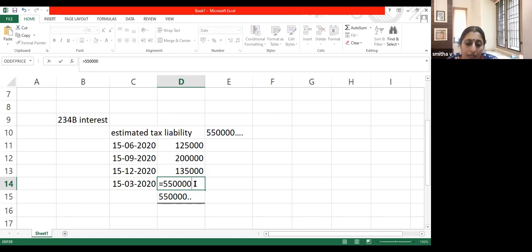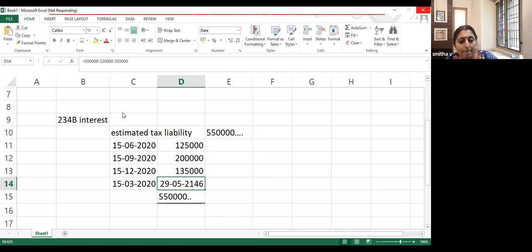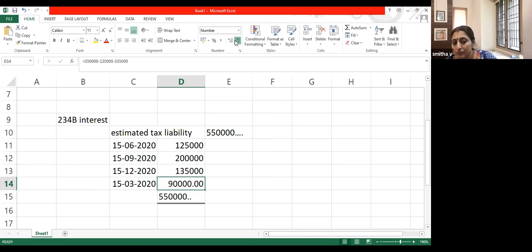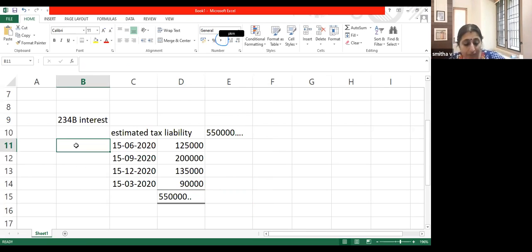$5,50,000 minus 1,25,000 minus 3,35,000. What is the difference? What is the difference? $90,000. This is how I paid my advance tax.